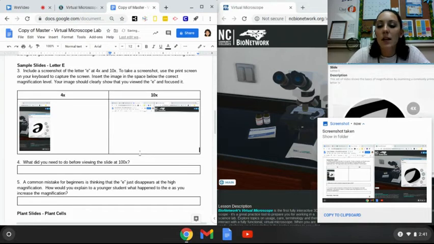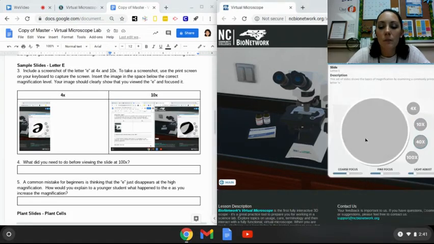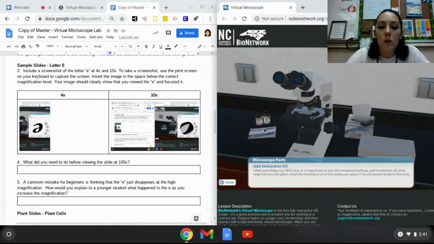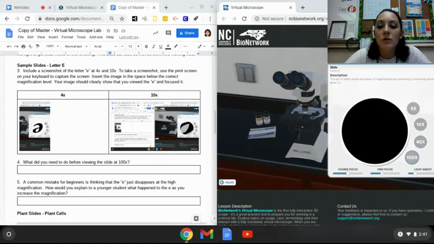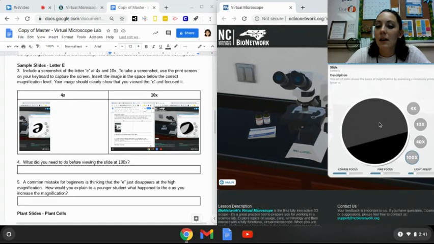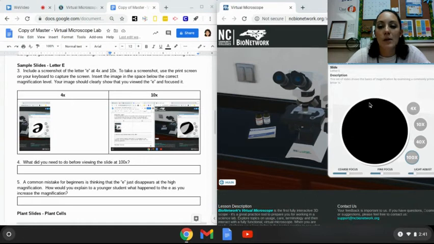Again, you can keep exploring as you go through the objectives. Then one of the important things to know, when you click on 100, this information is going to pop up that you need to add the immersion oil. You're going to click on the question mark where your immersion oil is. It's going to add a drop of that. And then, as you can see, it might just be the black line, or you just see around it.